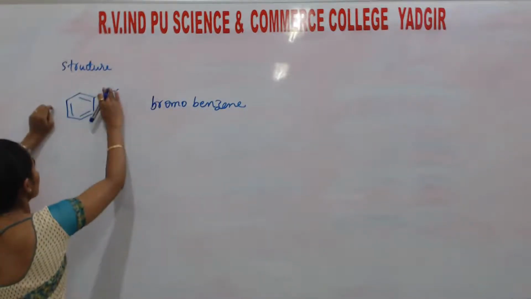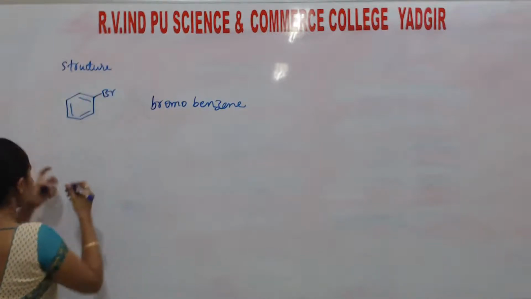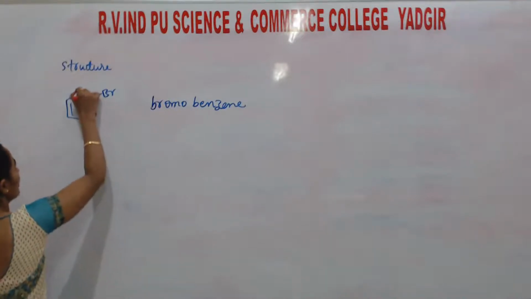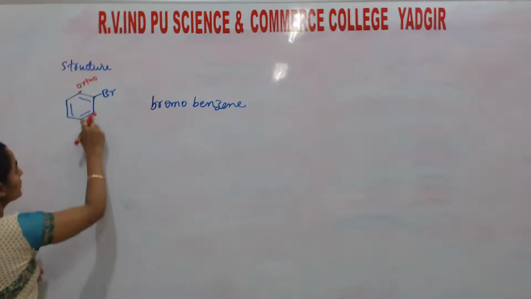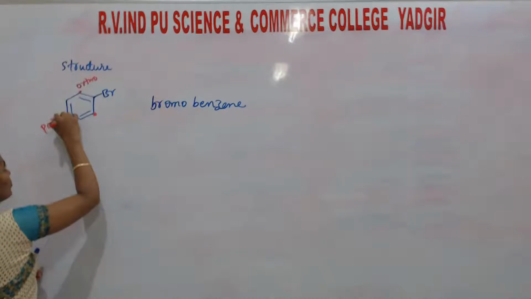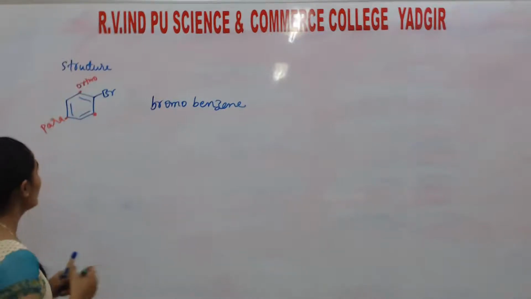So you consider this. Okay, Br is here. With respect to it, students, these two are ortho positions. Correct? This one is the para position. And these two are what?